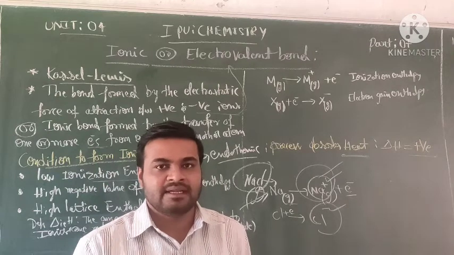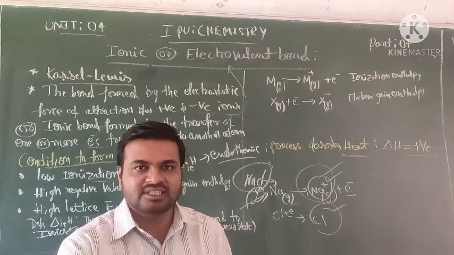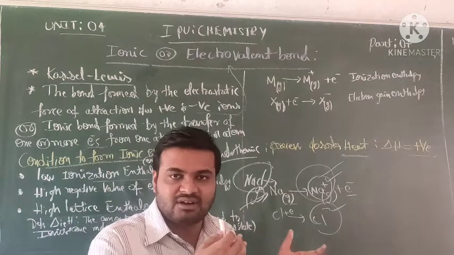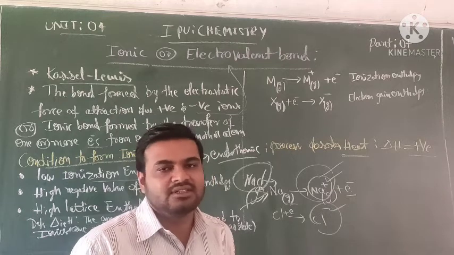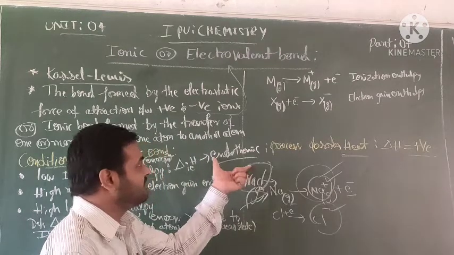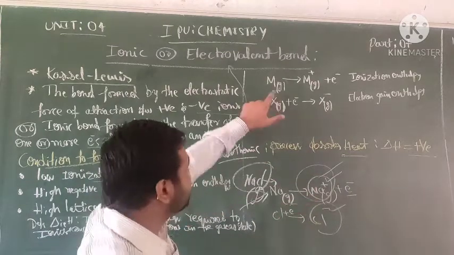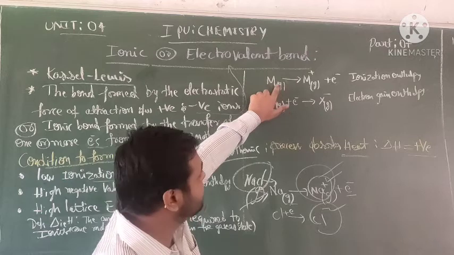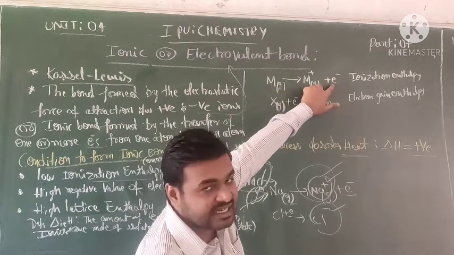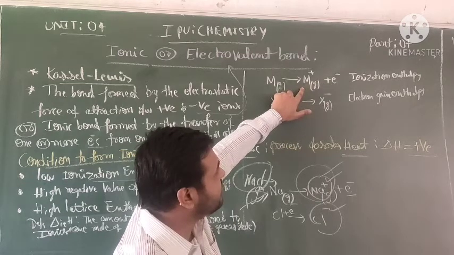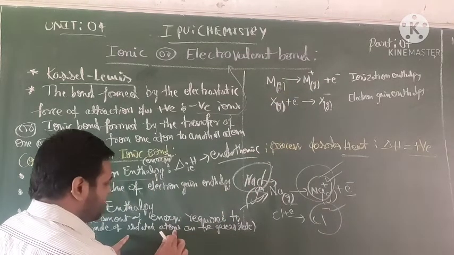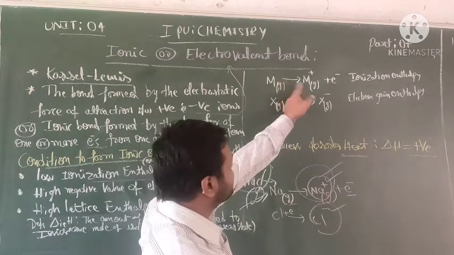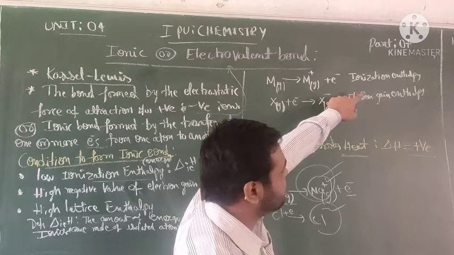Which elements should lose their electrons? Only the metals lose electrons. In the periodic table, s-block elements always donate their electrons to form a positive charge. Only metals apply, so that's why we mention metals here. Simply, M in the gaseous state loses its electrons to form a positive charge. Losing electrons is the ionization enthalpy.